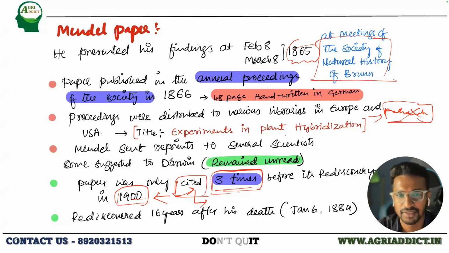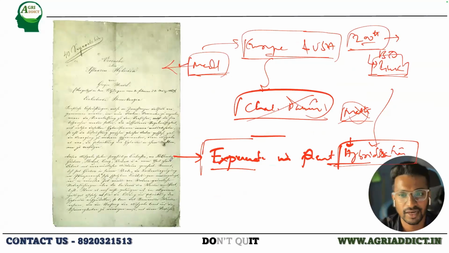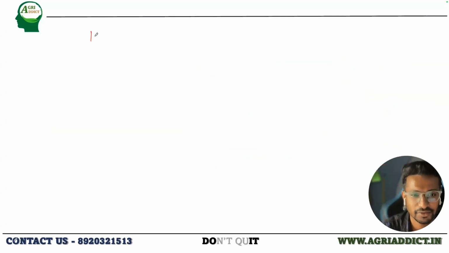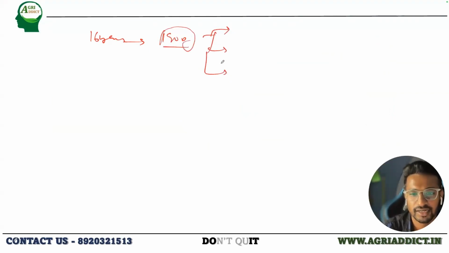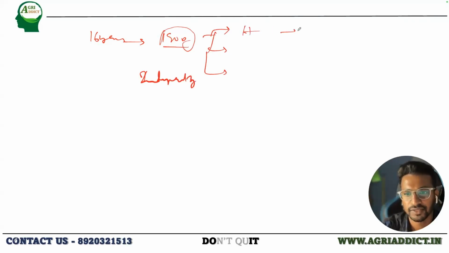So these are something outside the box, outside the book, but it's interesting. Okay. So later it was rediscovered. As you all know, after 16 years, it was rediscovered in 1900 by 3 scientists independently, right? I already named the 3 scientists. Hugo de Vries from Holland, Erich von Tschermak and Karl Correns from Germany and Austria.